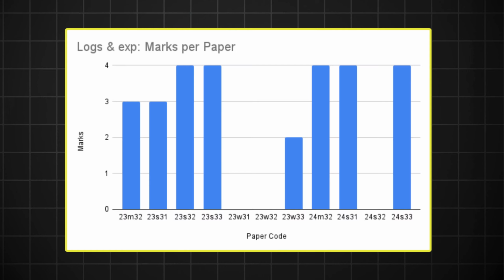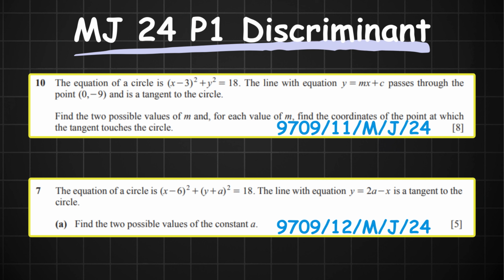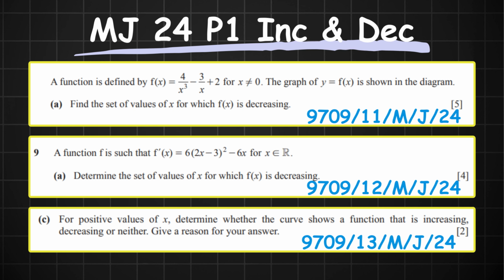functions, which I hinted to earlier when we were talking about trig, this is a pretty rare question. I don't know if you've noticed, but it seems that each series sort of has like a theme to it. For example, in the June series for Pure 1, you could tell that the discriminant questions were coming with a bit of psychogeometry to them, and there was an interest in the increasing and decreasing functions, which is pretty rare.